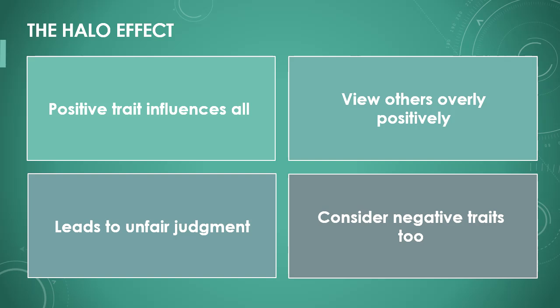The halo effect leads us to judge a person or thing more positively overall based on a single positive trait. If we find someone likable, we tend to view all their characteristics positively. This effect can distort our judgment and lead to unfair evaluations. It is helpful to be aware that negative traits can also play a role.